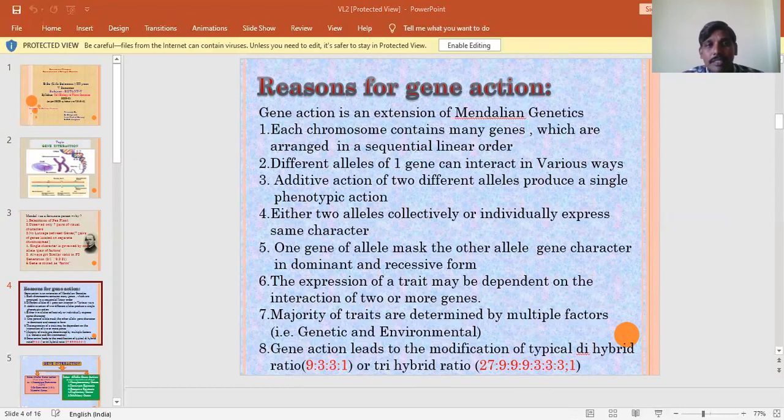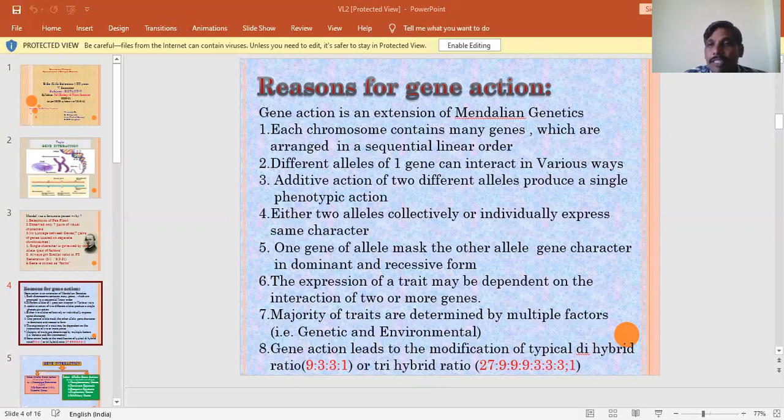Gene interaction is nothing but an extension of Mendelian genetics. Normally, every chromosome contains many genes which are arranged in a sequential linear order. Different alleles of one gene can interact in various ways. That means two genes interact with each other by addition or subtraction, or they modify the character, inhibit the character, or reverse the character in different ways.